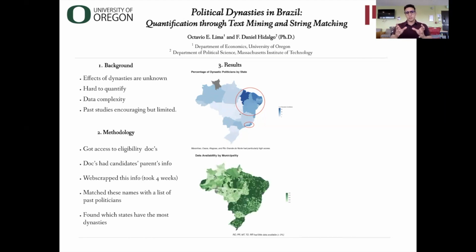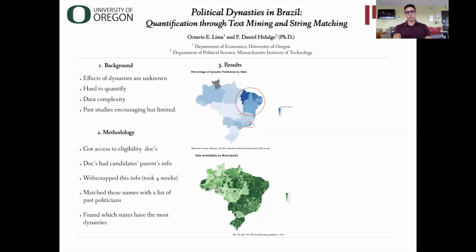The problem with our technique was that some states did not report as much data as we would like. So here's the data availability by city. As you can see, the lighter green portion means that we weren't able to find the names of the parents of the candidates in those states. We were able to find some, but not as much as we would like. The documents just happened to not list the name of the parents. So the data in those states are somewhat less reliable.